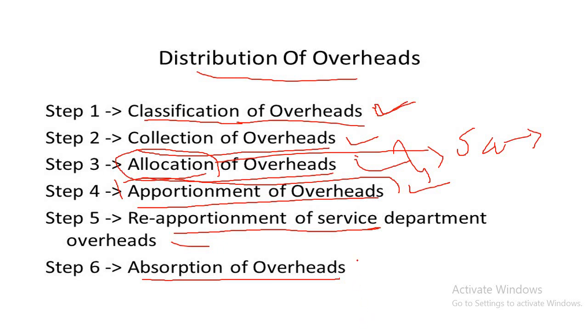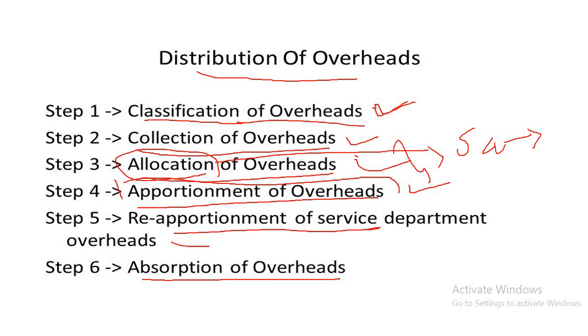I will give you one example, then it will be very clear. For example, the salary of the general manager cannot be allocated wholly to any one department, as he attends to all the departments in general. Therefore it should be apportioned on some suitable basis.